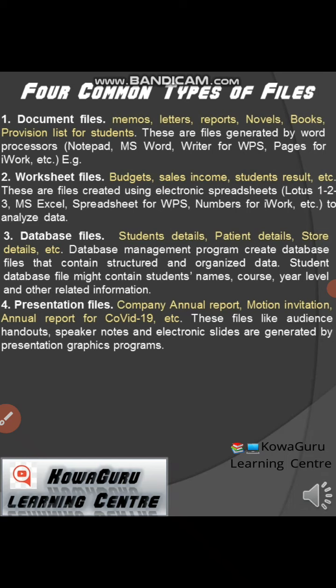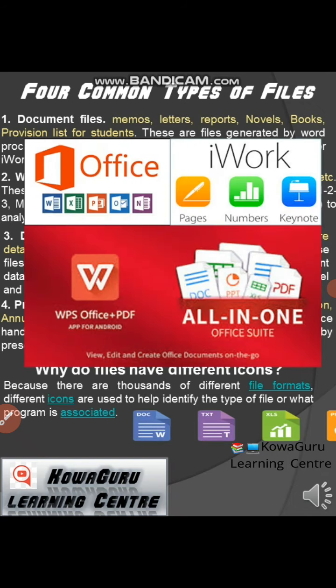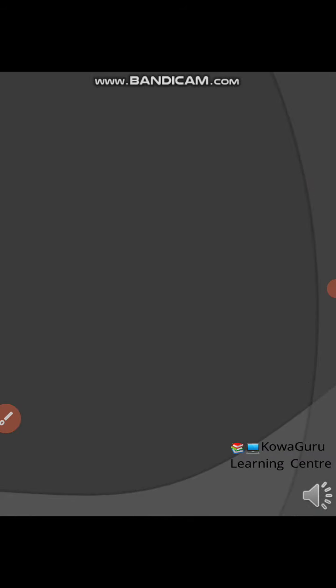But the most usable one that we usually use in our daily activities is the document file, because we use it to make a lot of things. As we can see in this image, this is the example of the icons for Microsoft Office, iWork, and WPS. So stay connected with us and learn more about files, computers, and smartphones.